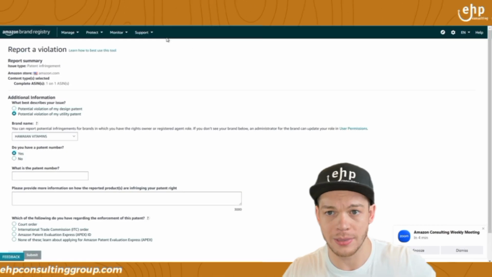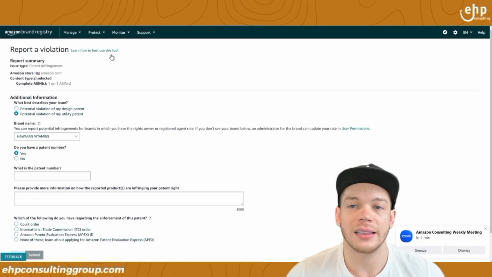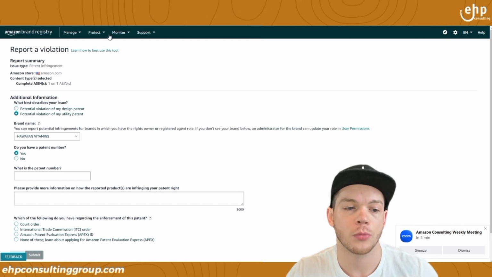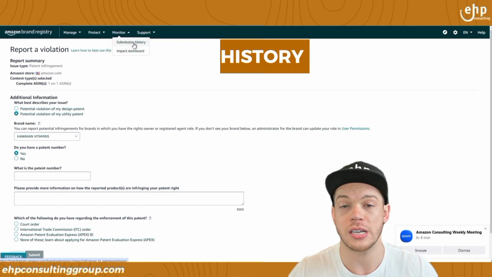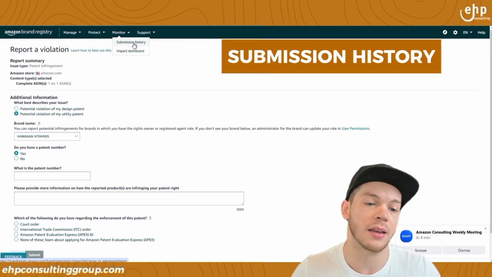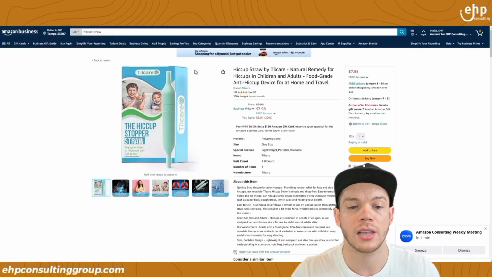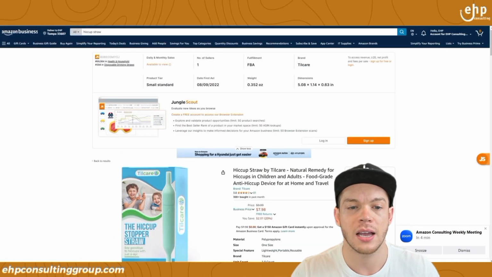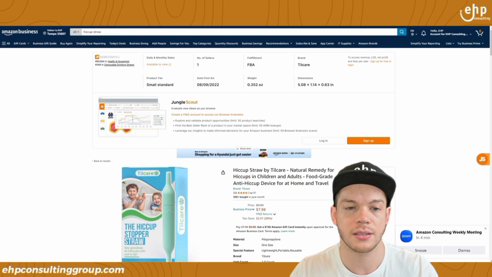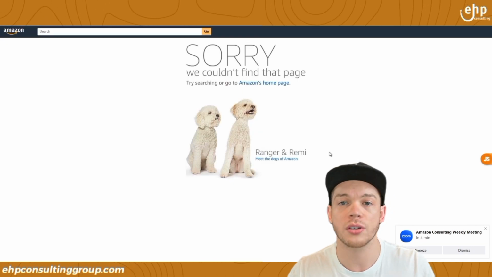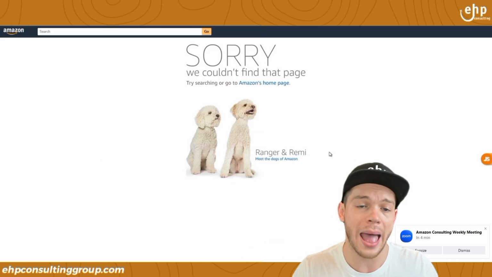Once you submit for a violation of your intellectual property, you're just going to go to monitor and look at the submission history and see if it's accepted or denied. If it's accepted, most likely this listing is going to look something like this, where it shows dogs, which means they were completely removed from Amazon.